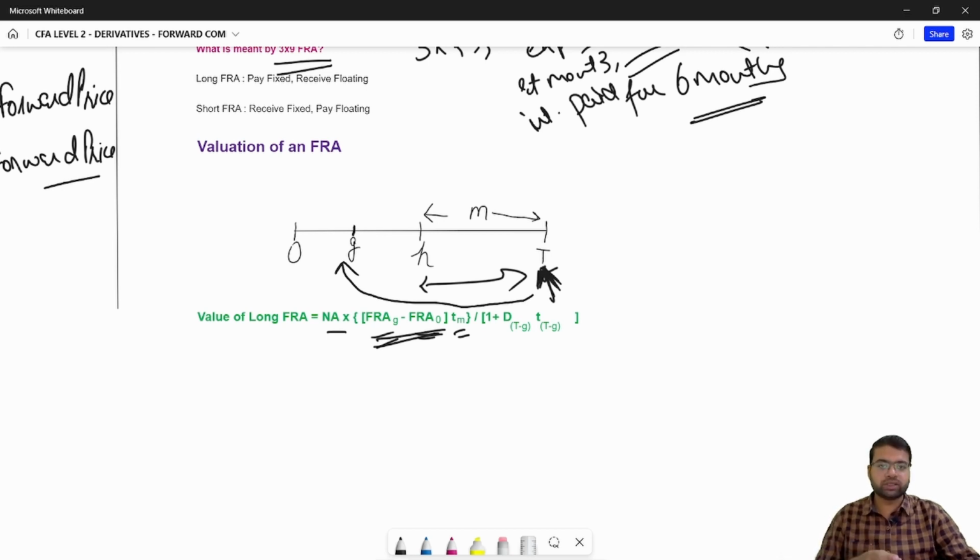So how to discount that? You can use this equation to discount that: 1 plus the discount rate for period T to G times the time of T to G, okay. So that's how you calculate the value of a long FRA.